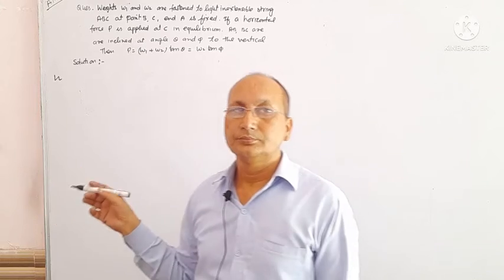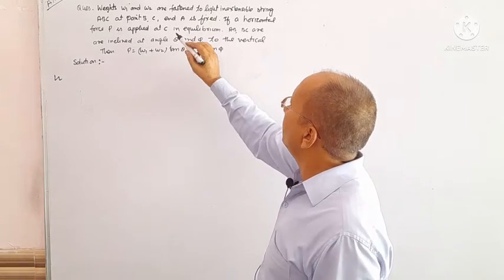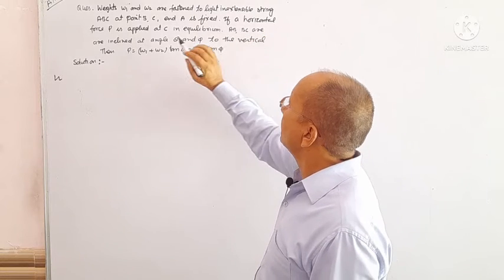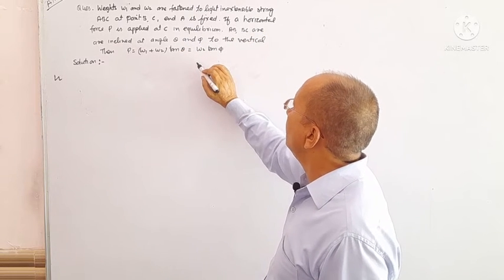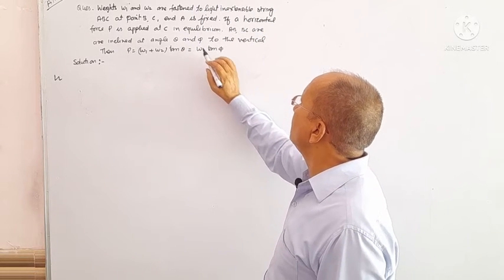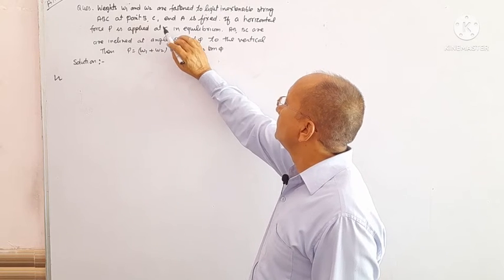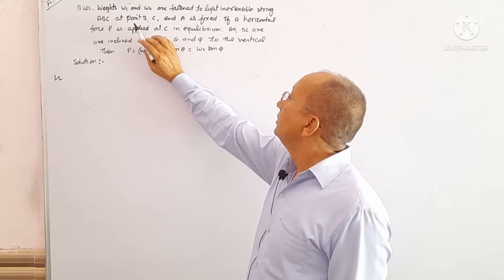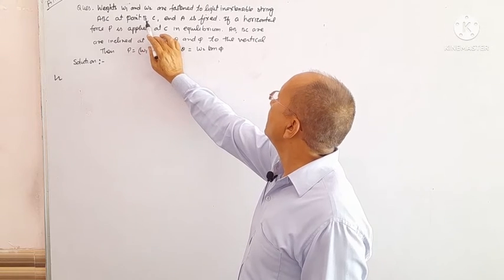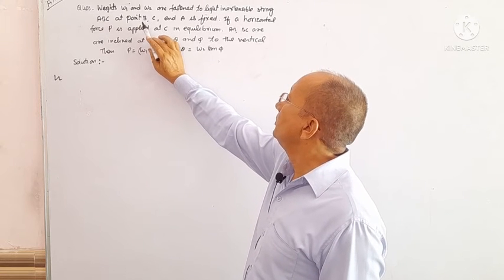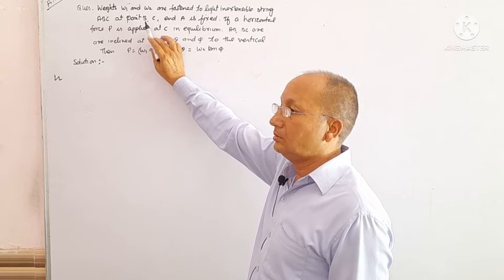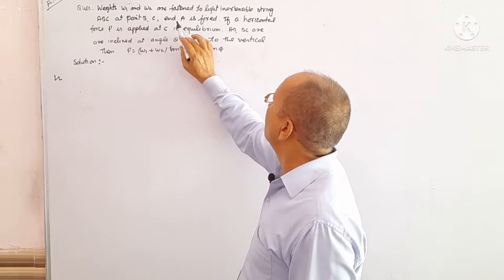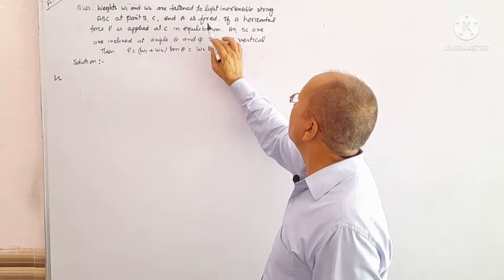Next question. Statement. Weights W1 and W2 are fastened to light inextensible string ABC at B and C. Weight W1 fastened at point B and weight W2 fastened at point C, and A of the string ABC is fixed.